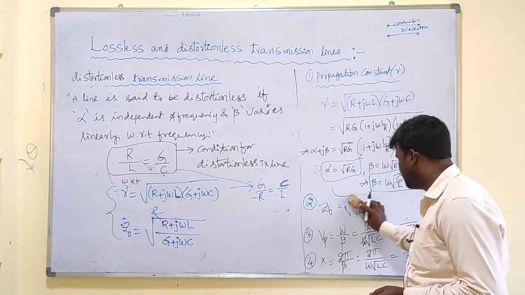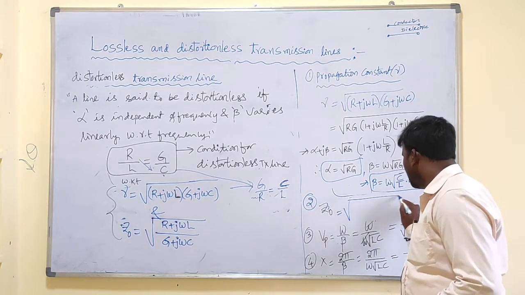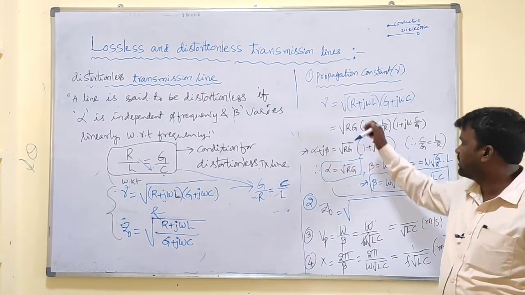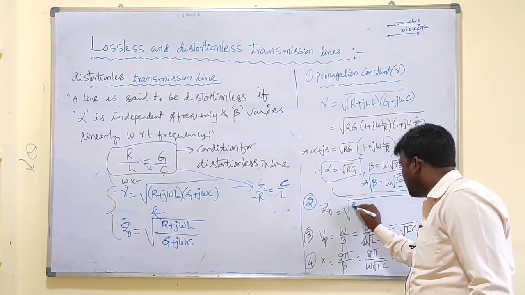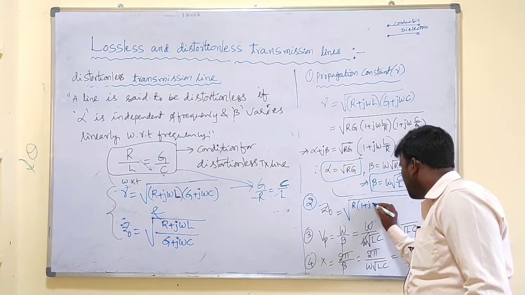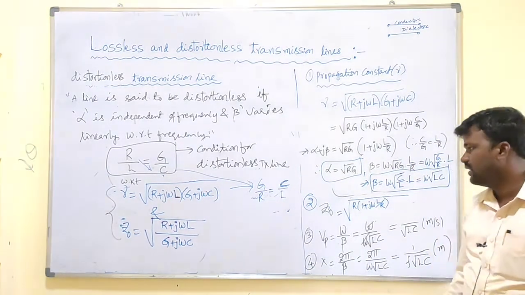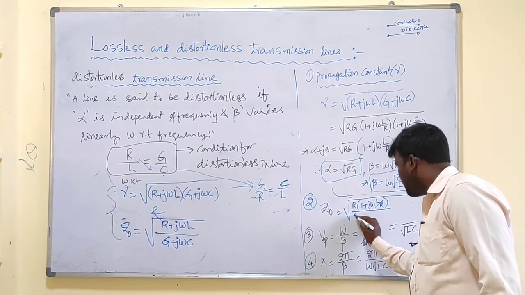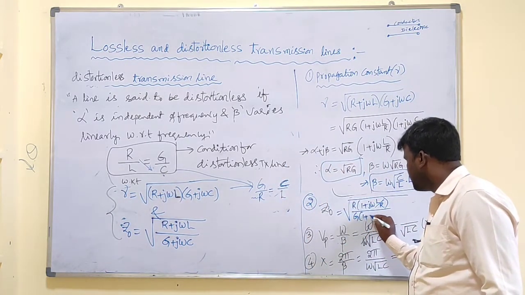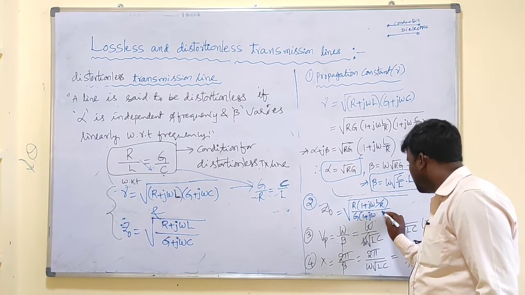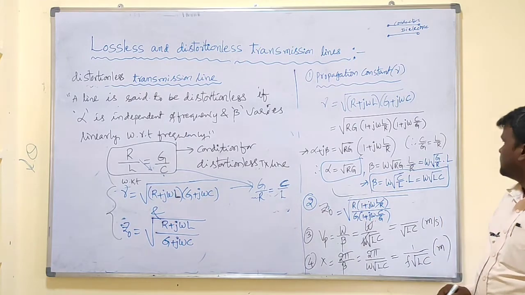Next go for Z naught. Again take root R as common in the numerator. If you take root R as common in the numerator, we get R into 1 plus j omega L by R, divided by, in the denominator, take G as common, 1 plus j omega C by G. What is C by G?